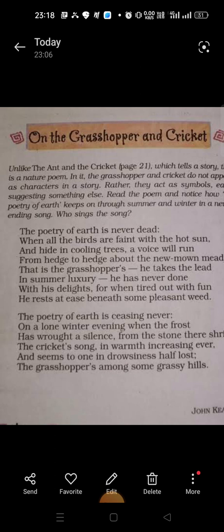When all the birds are faint with the hot sun, that means the poet is talking about the summer season, the hot sun. And hide in cooling trees, a voice will run. So now in the next lines, the poet talks about when it is very hot, the summer season has begun. The birds are flying high up in the sky, and when the hot breeze blows in the daytime, it is very difficult for us to sustain living in our homes.